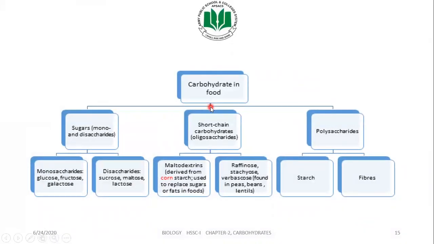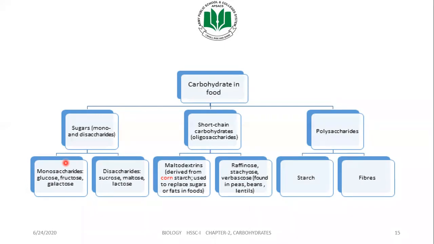Now, if we look into the detail of classification of carbohydrates that we find in our food, one type is monosaccharides. Mono means one. So that carbohydrate will contain only one unit, such as glucose, which is C6H12O6, fructose, which has the same formula, and galactose. Now, disaccharides are those carbohydrates which are formed by joining or condensation reaction of two monosaccharides, two monomers joining to give a disaccharide.